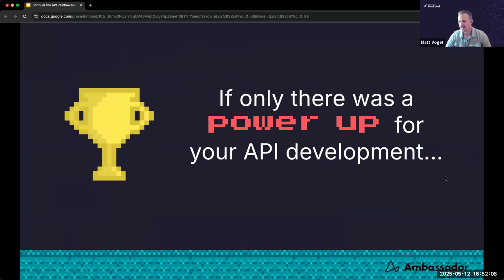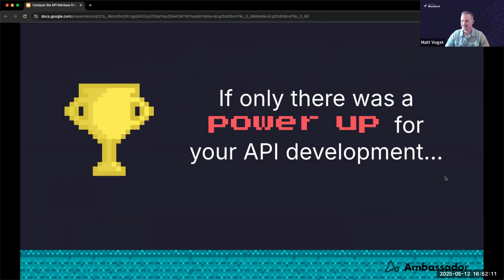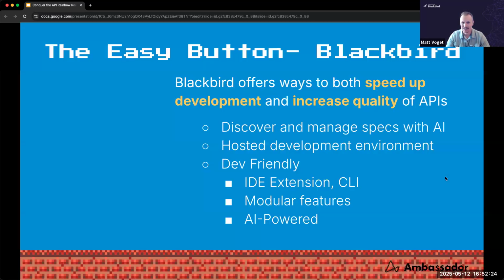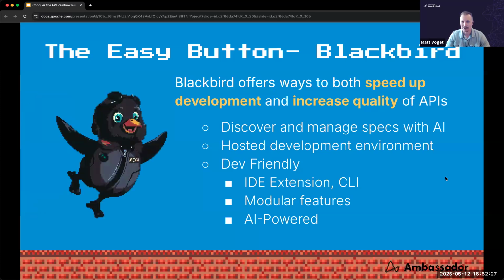Keeping with the Mario theme here, at Ambassador, we noticed this problem, and we wanted to give users that superstar power up to avoid those blue shells and banana peels, right? So we wanted to give people a power up for API development. So we created Blackbird, our new development tool. It's a modular development tool that tackles both the API spec and developer productivity challenges.